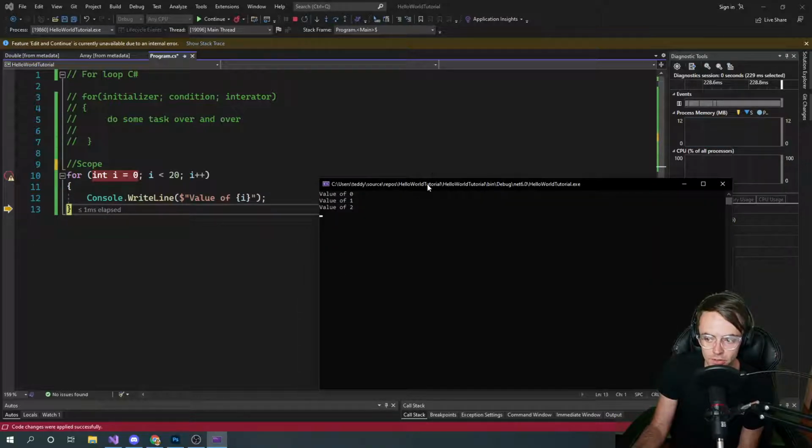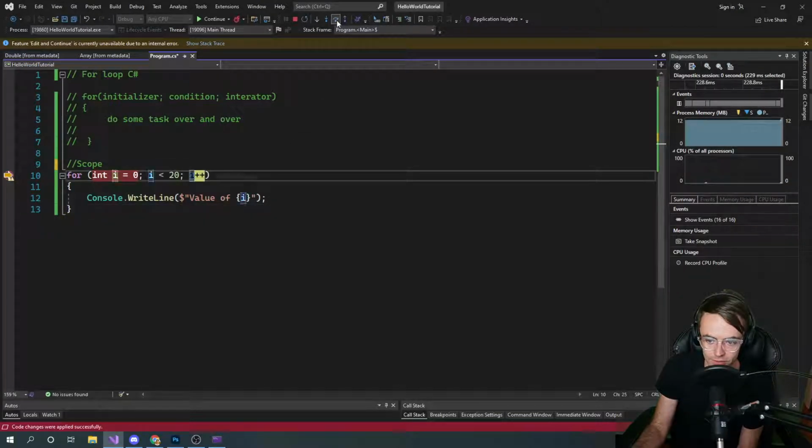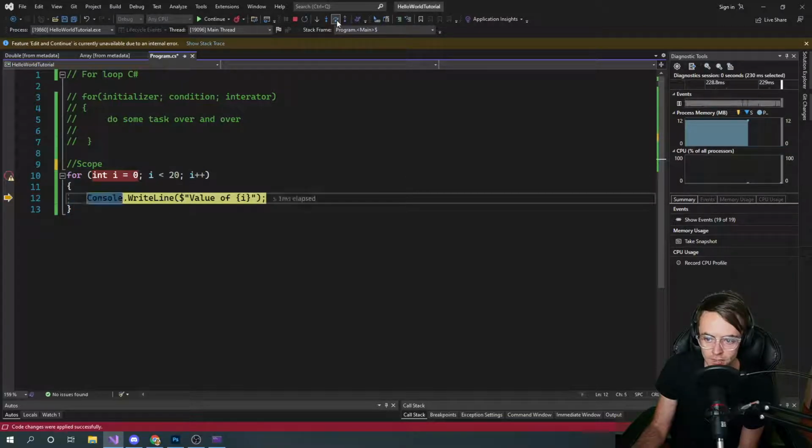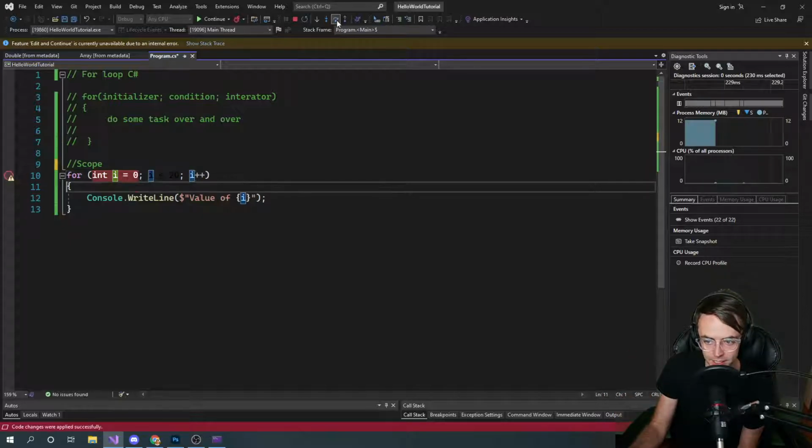Also, take a look into our console. Look at that. Isn't that so cool? It's just going to go through each one. It's going to iterate through it, and you can kind of just see it. So we're going to go 1. It's going to increment it again. It's going to re-execute. Then it's going to increment. Then it's going to check it again.